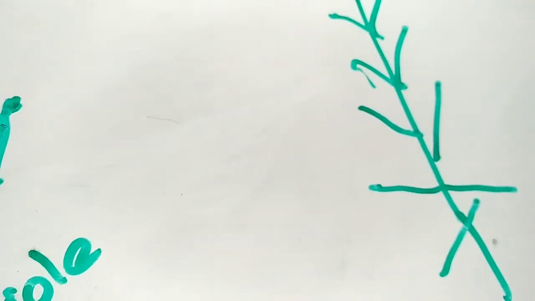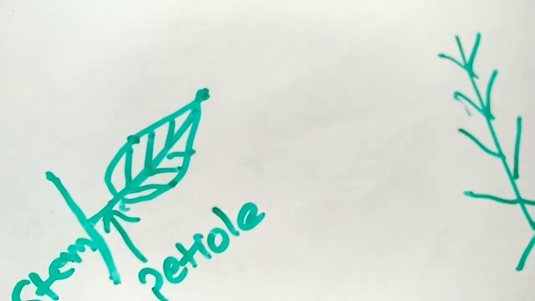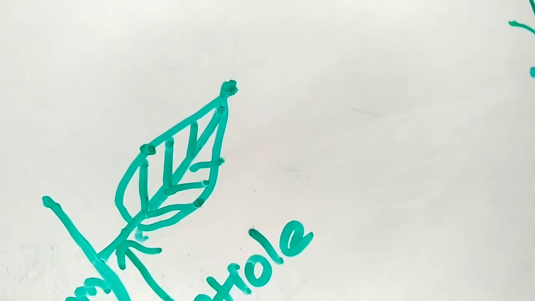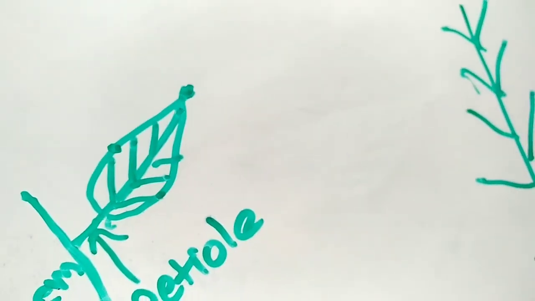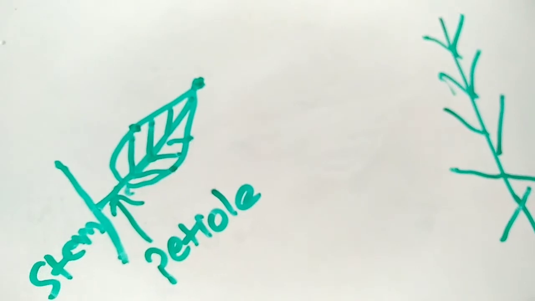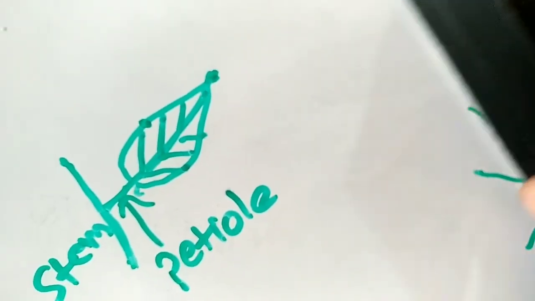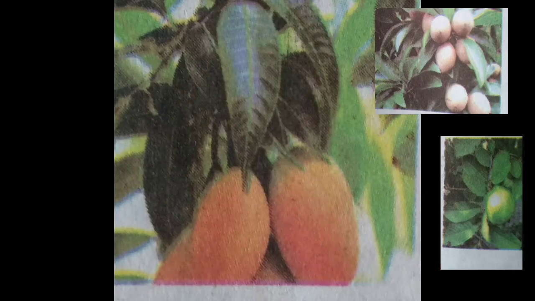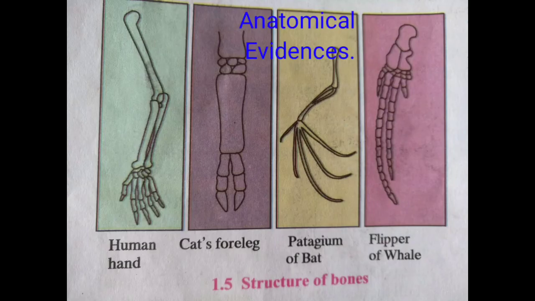Though their arrangement is different and their shapes are different, we see a variety of leaves, but their basic function is photosynthesis. They trap solar energy or light energy, and then convert it into chemical energy. So what does it tell us? It tells us that these plants evolved from common ancestors.